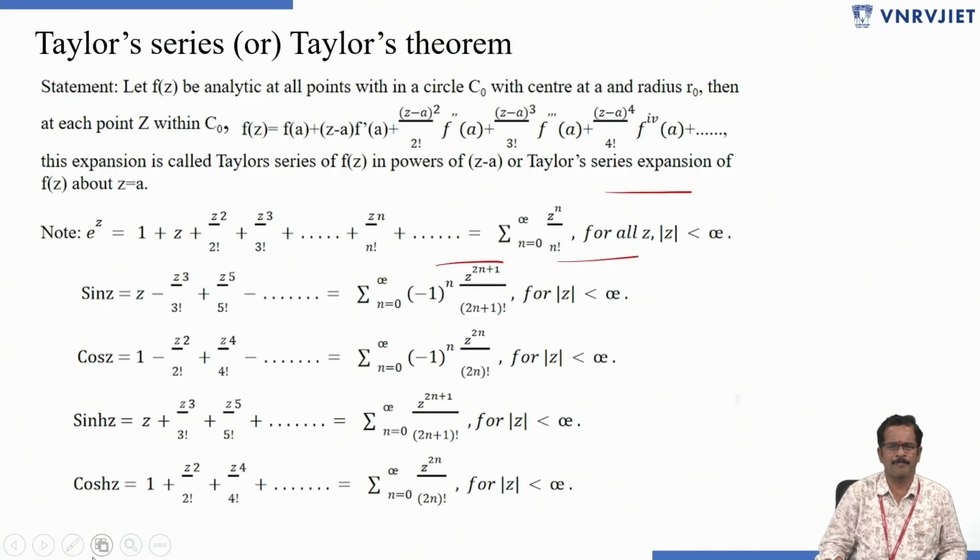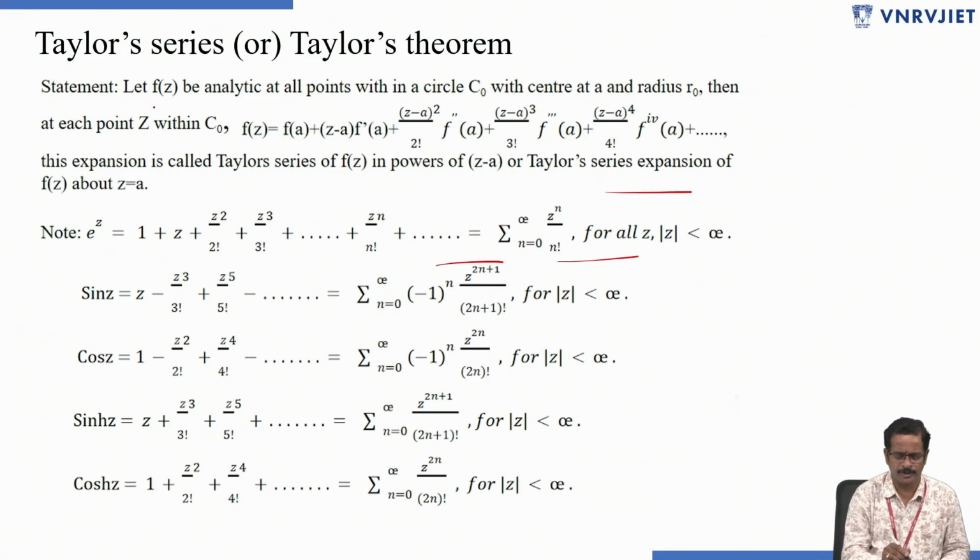Taylor series. In complex power series, Taylor series is one important topic. Statement: Let f of z be analytic at all points within a circle C0, where the circle C0 has center at a and radius R0. Then f of z is analytic at all points in the circle C0, with center at a and radius R0.